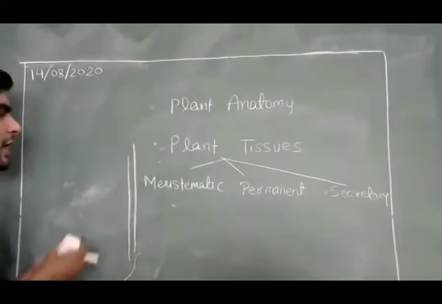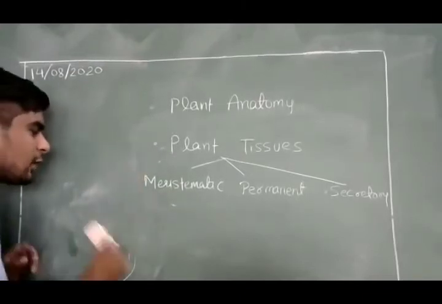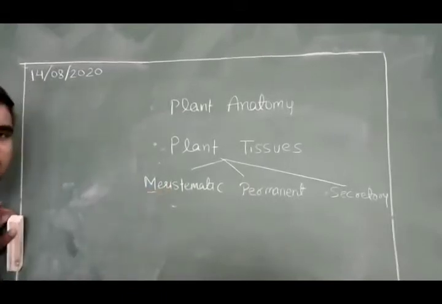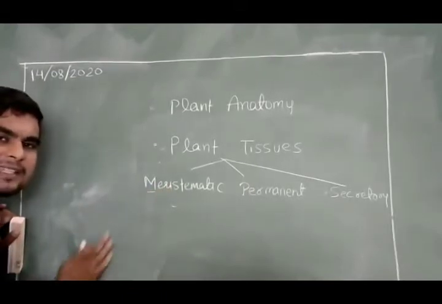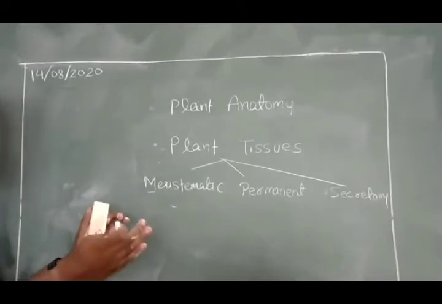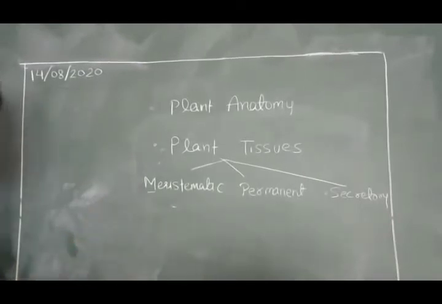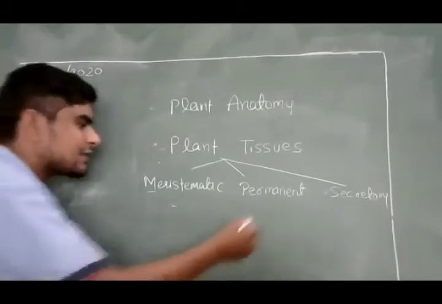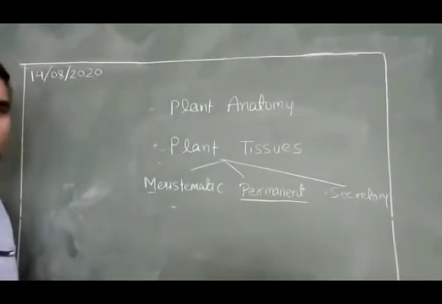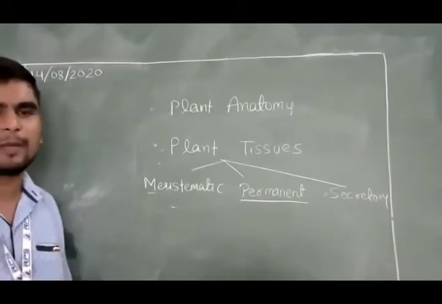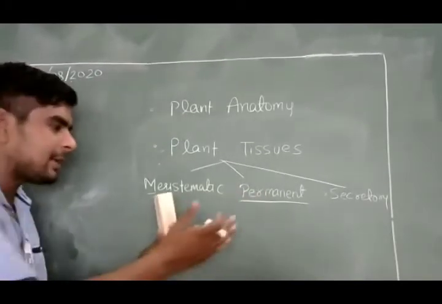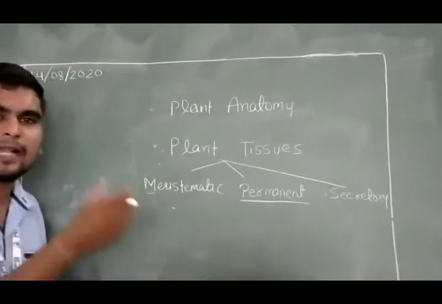The meristematic tissues are the group of cells which are always in a state of division. If only meristematic cells were present in a plant, it would be a callus, a mass of undifferentiated cells. None of the functions would be performed, like photosynthesis, transport of water, or even transport of food. Next are the permanent tissues, which form a major part of a plant.